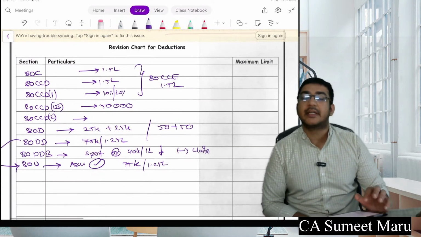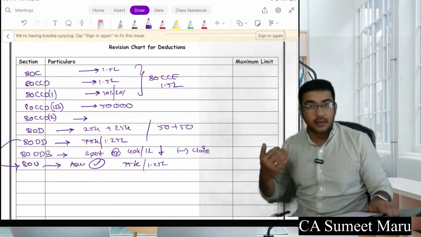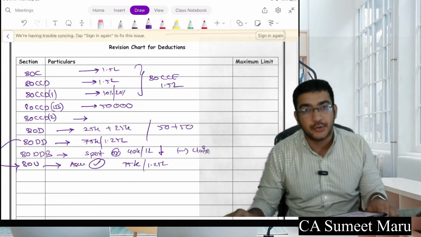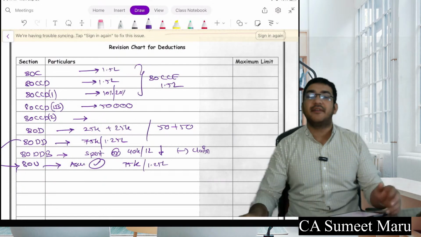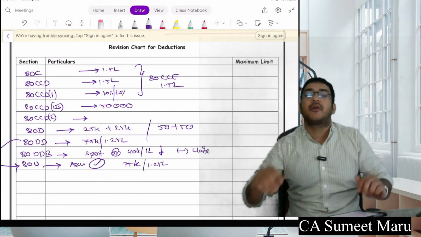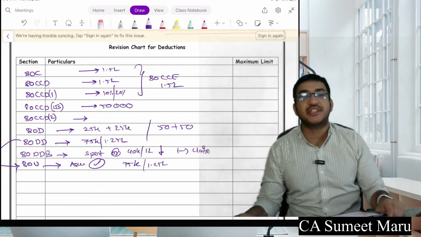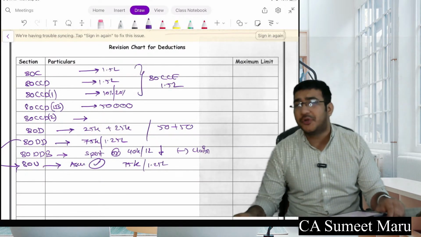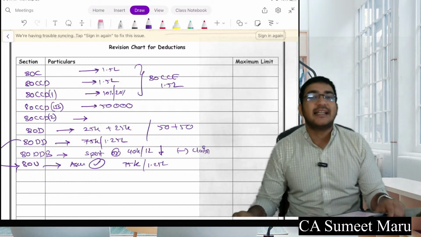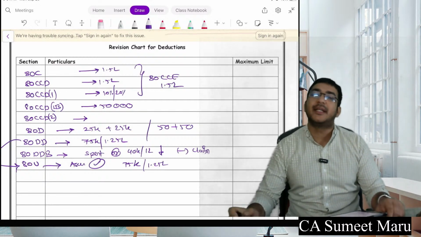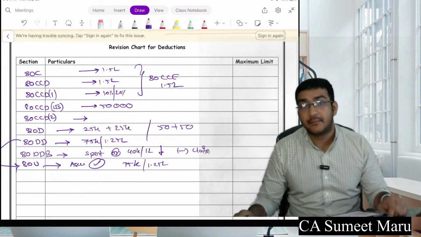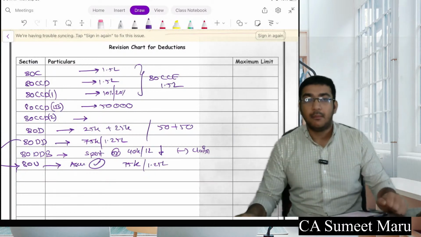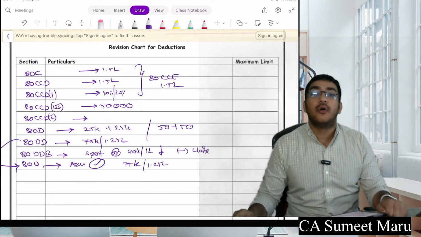Other than that, whatever income you have can get further deductions from the following, which are applicable to you. In the starting, we started with a big mall, and in that big mall we saw a big shop, that was your section 80C. Section 80C says that whenever you pay life insurance premium for yourself, your spouse, or your children, you will get a deduction, and the deduction is limited to 10% of sum assured or premium, whichever is lower, if your policy is after 1/4/12.